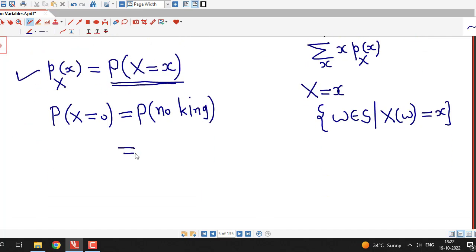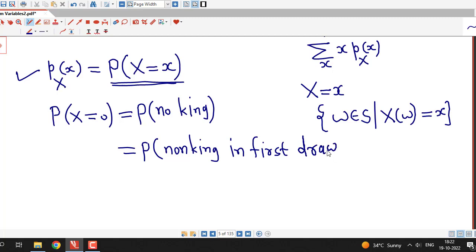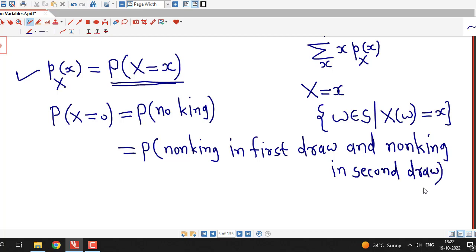Probability of no kings means whatever card we have selected is not a king in first draw, non-king in first draw, or card selected in first draw is different from king, and second draw also will give you a card which is not a king, or non-king in second draw.